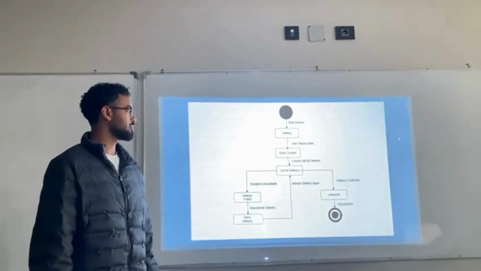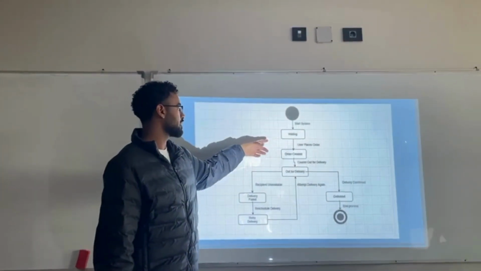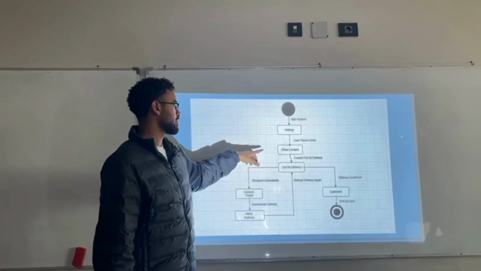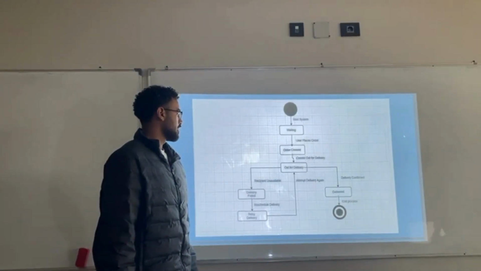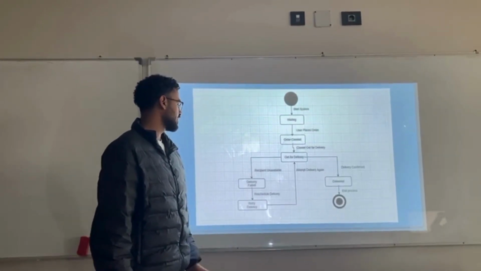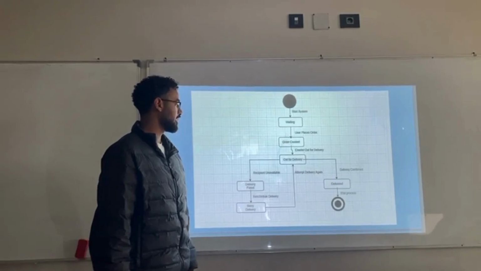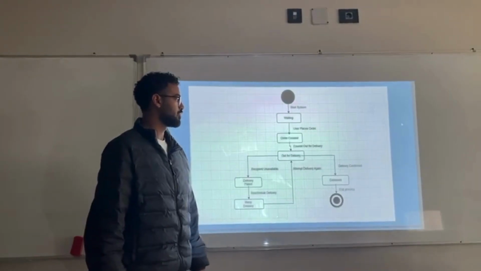We have a state machine diagram. So start point, system is waiting, user places order, now the order is created. Then courier out for delivery. He has two options, delivery failed or delivered. If the delivery failed, he retries delivery and attempts delivery again. If it's delivered, delivery confirmed and end the process.